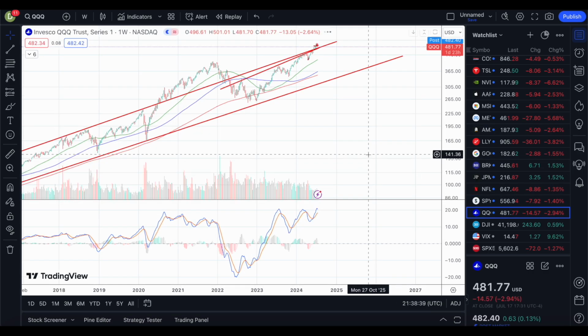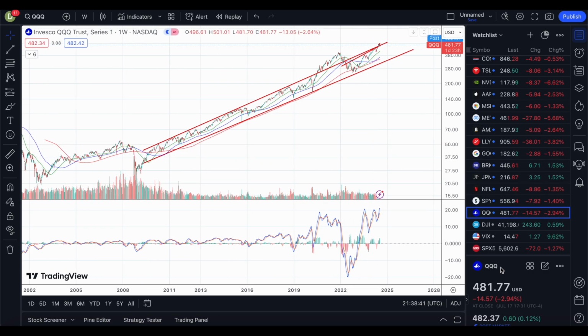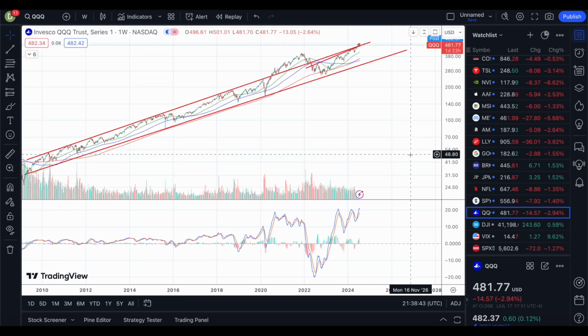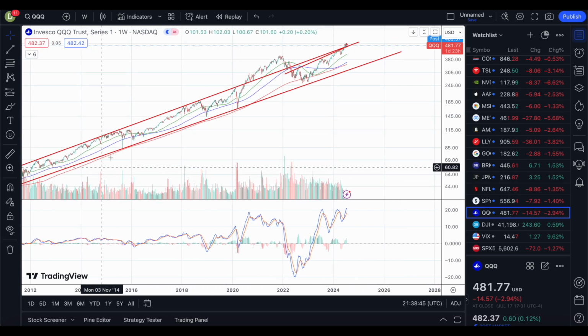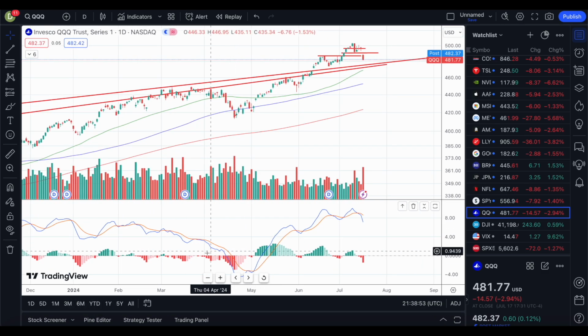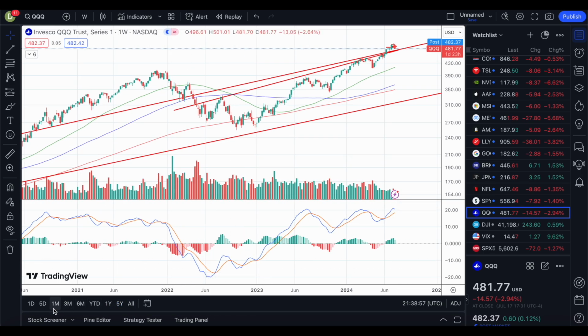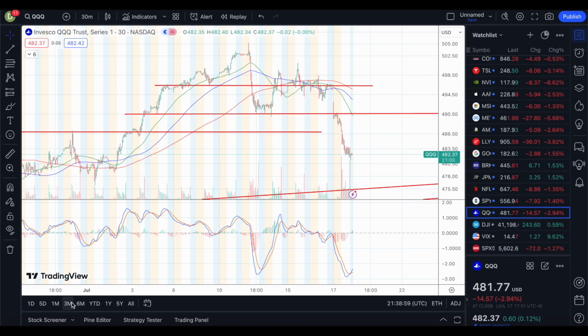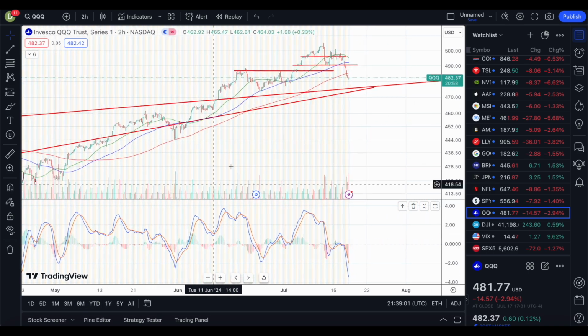Now for the Nasdaq, again, looking at QQQ, we closed at 481 and some change. We did break out before through the upward trend resistance line, since 2020 to 2022. So it's not like we don't have room to grow. We do, but the indications are kind of pointing to the downside. Like I stated, with the 1 year chart showing a strong drop potentially, and a 5 year chart probably crossing over. But in terms of 1 month, 3, 6, yeah, it's potentially dropped.